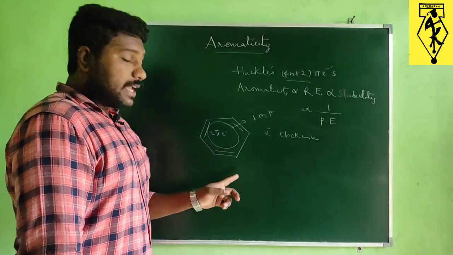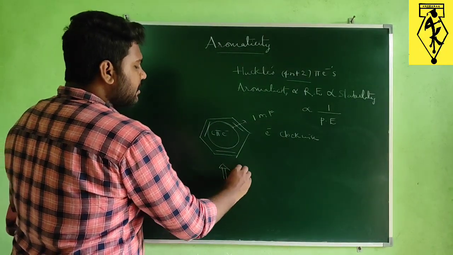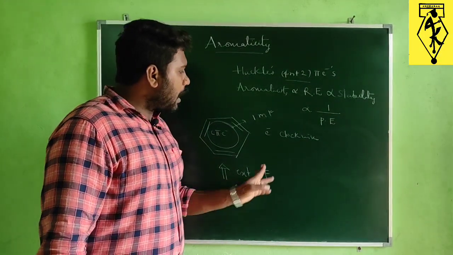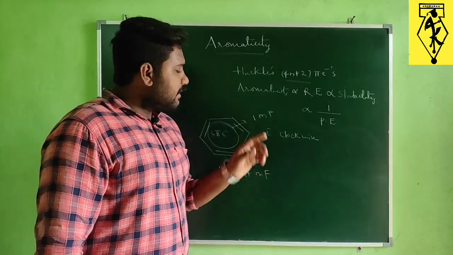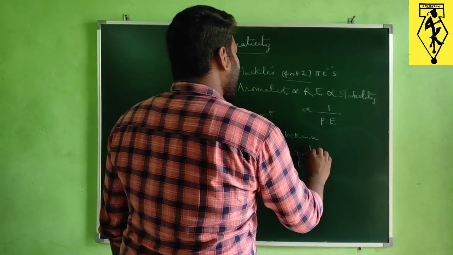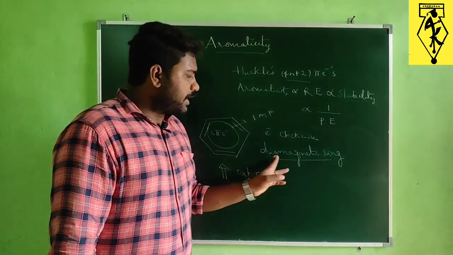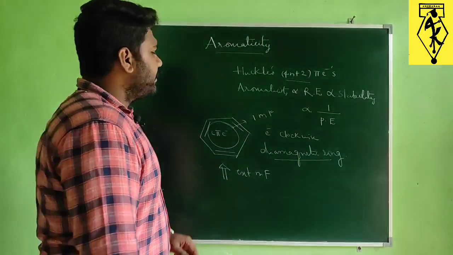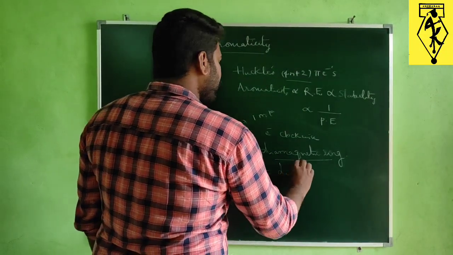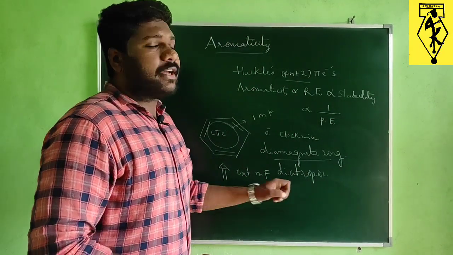If we apply an external magnetic field, it is opposed by this induced magnetic field. Then there will be a diamagnetic ring current. We can observe this diamagnetic ring current in aromatic compounds. That's why aromatic compounds are also called diatropic compounds.